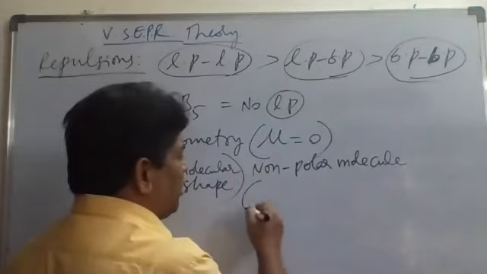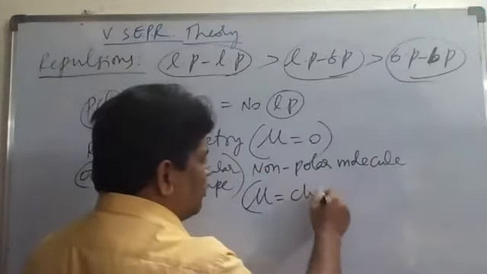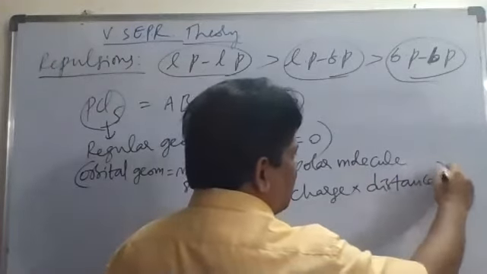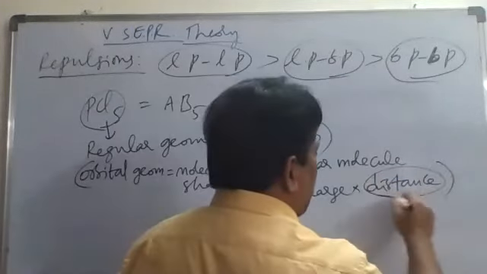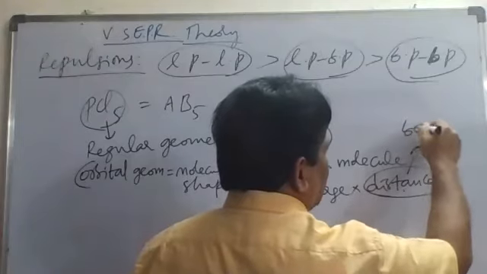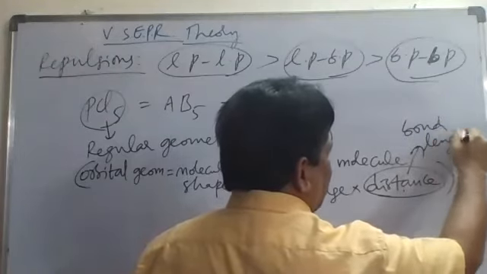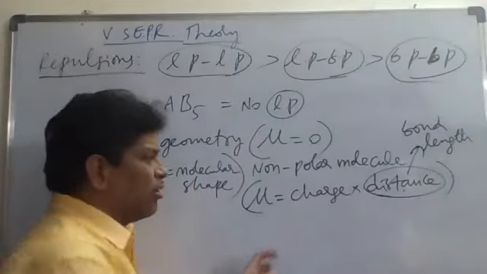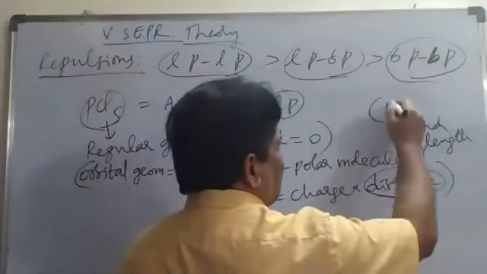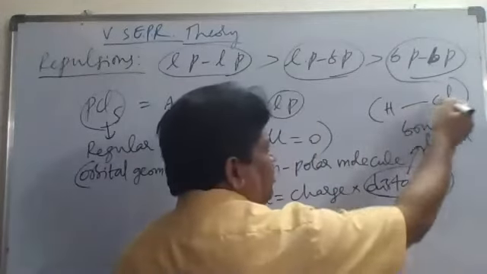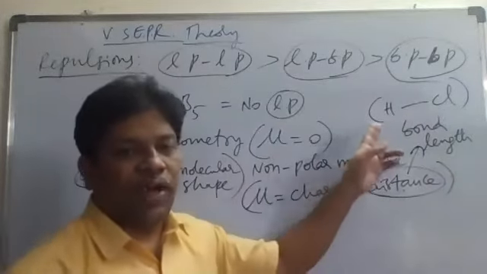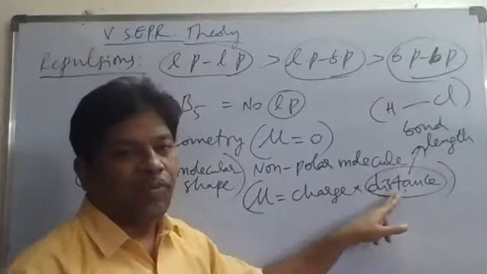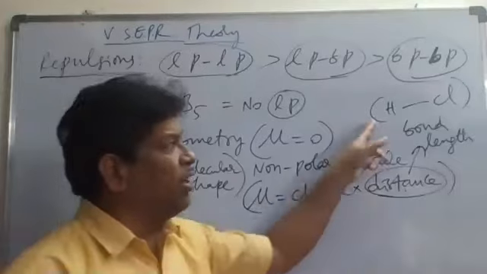So what is dipole moment here? Mu is equal to charge into distance. Here distance means bond length of the given molecule, that is, the distance between the two nuclei of the two atoms. Suppose you take HCl: the distance between the nucleus of hydrogen and the nucleus of chlorine is called the bond length. That distance will be taken here. And what is the charge here? The charge on any one ion.